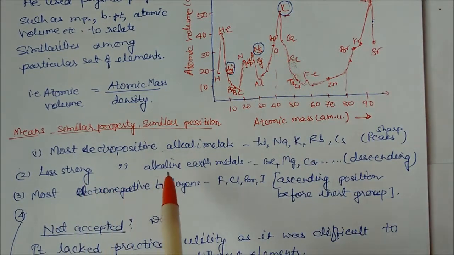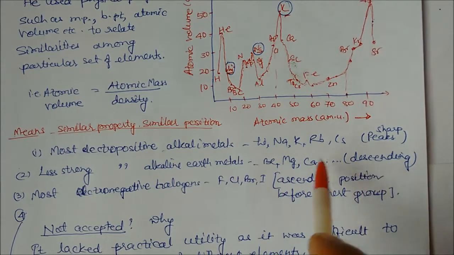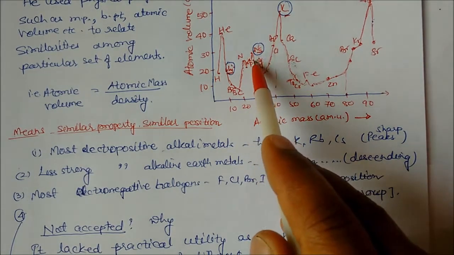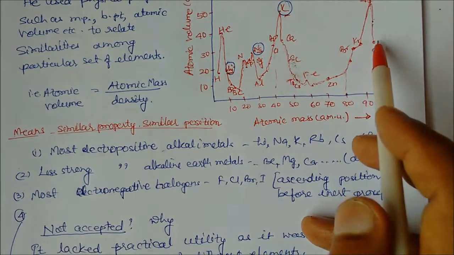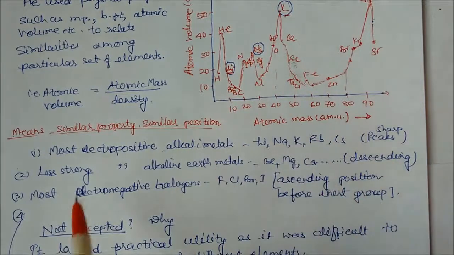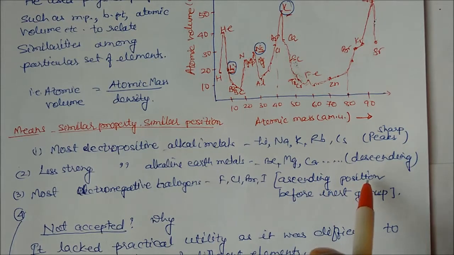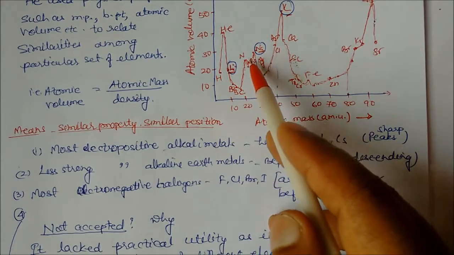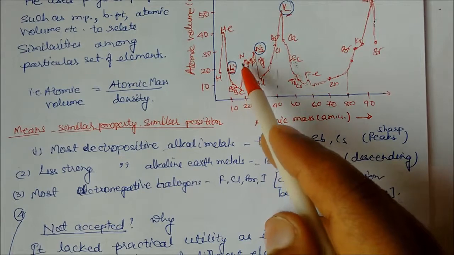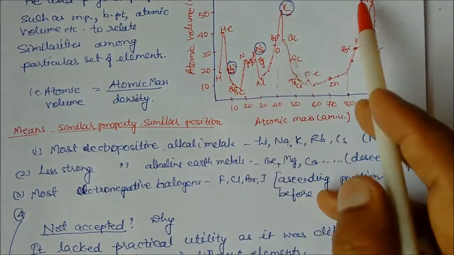Less strongly electropositive alkaline earth metals like beryllium, magnesium, and calcium are in the descending position. After the top peak, the second position will be calcium, then strontium. Third, the most electronegative elements like the halogens, fluorine and bromine, will be in the ascending position before the inert gases.